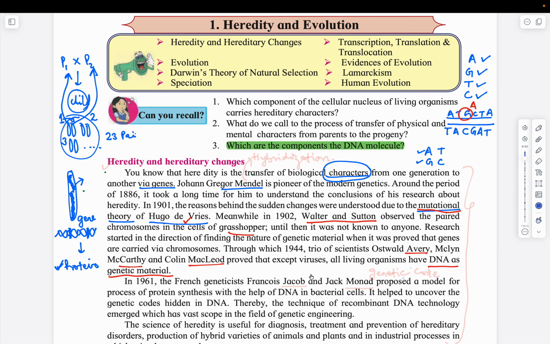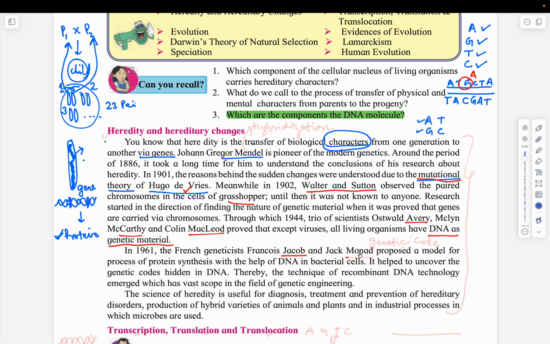Then next is Jacob and Monod. These were the 2 scientists who gave the concept of the genetic code. They discovered the genetic code. What is genetic code? We will see in the next concept, right? Fine. So in a nutshell, this whole paragraph consists of the definition of heredity and the historical part, right?